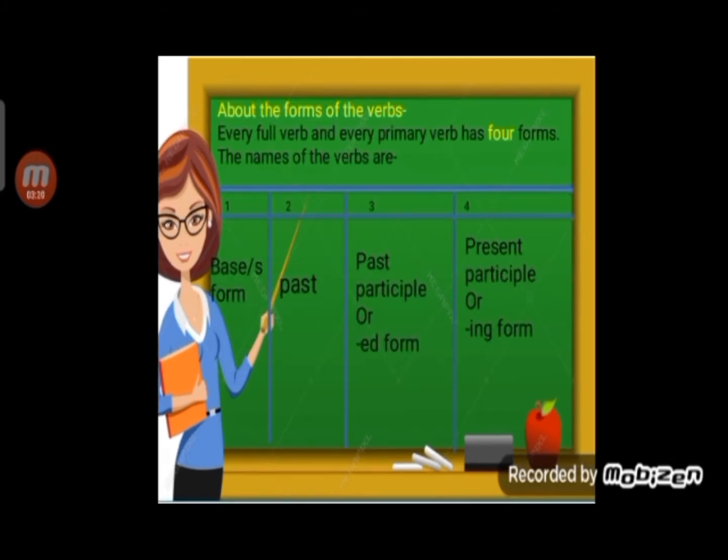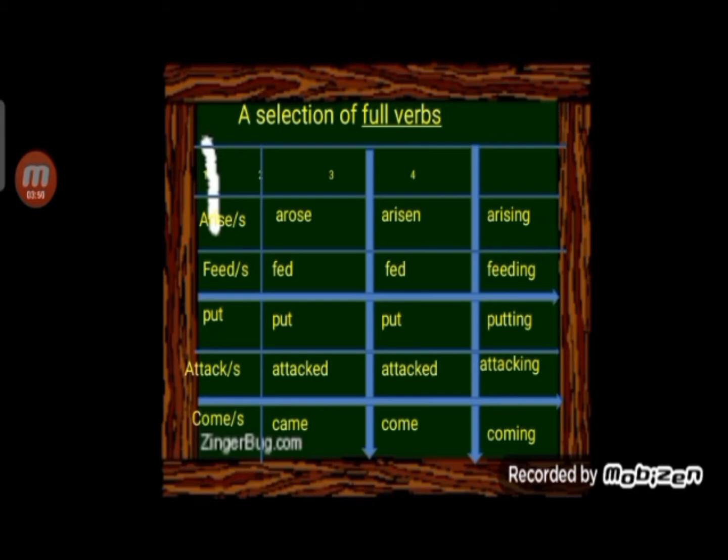Let's talk about the forms of the verbs. Students, every full verb and every primary verb has four forms. The names of the forms are: the first form is the base form, the second is the simple past, the third is the past participle or the ed form, and the fourth is the present participle or the ing form. Let's see some full verbs in the four forms.